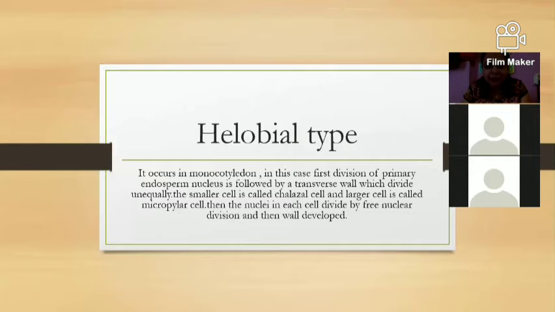Here the primary nucleus first forms a transverse wall, and the cell divides unequally into an upper portion and a lower portion, a smaller portion and a larger portion. The smaller cell is called the chalazial cell, whereas the larger cell is called the micropylar cell. Then this nucleus